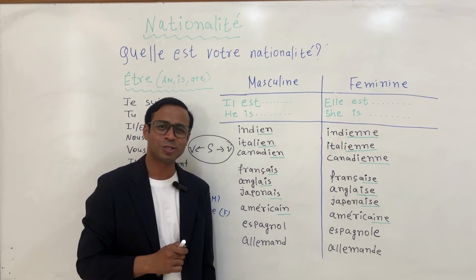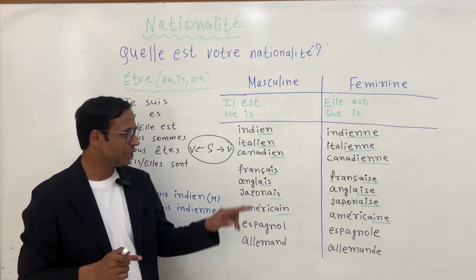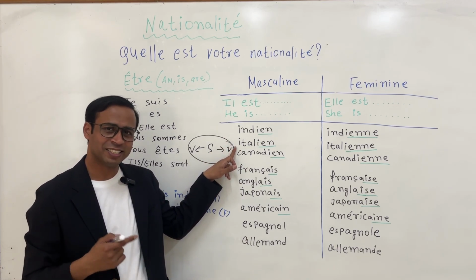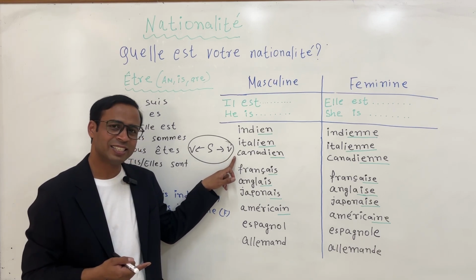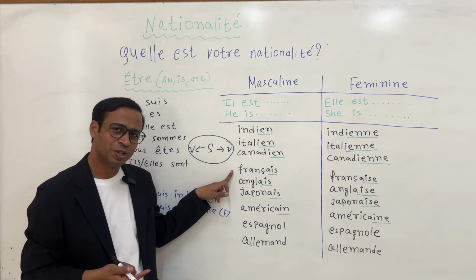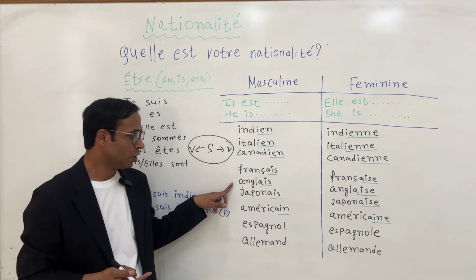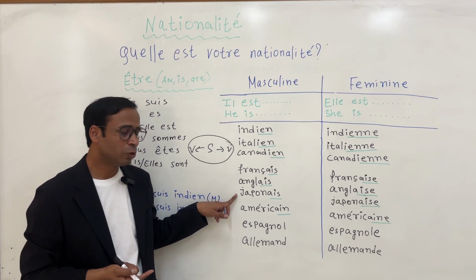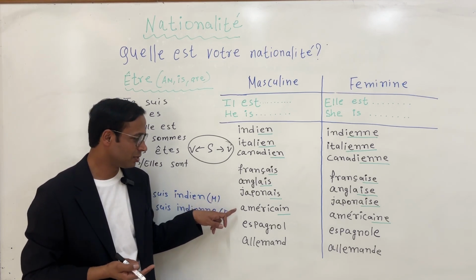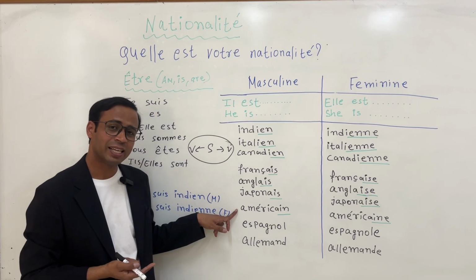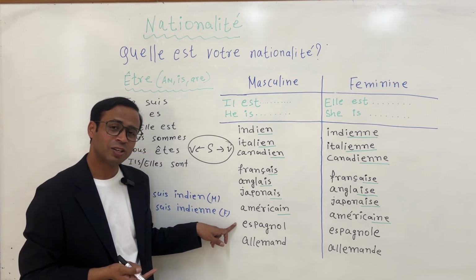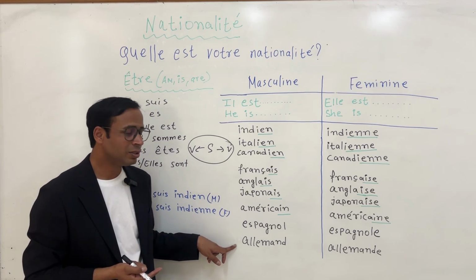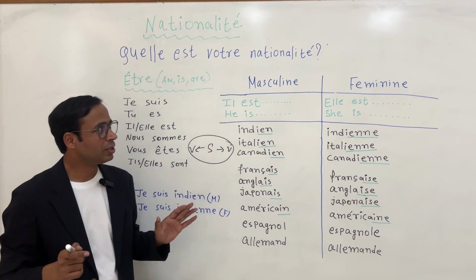Now you must be thinking about the meaning, all right. So I will be telling you the meaning now. Indien, Indian. Italien, Italian. Canadien, Canadian. Français, française, it's French. Anglais, anglaise, it's British. Japonais, it's Japanese. Américain, it's American. Espagnol, it's Spanish. Allemand, allemande, it's German. All right. I hope this is clear to you.